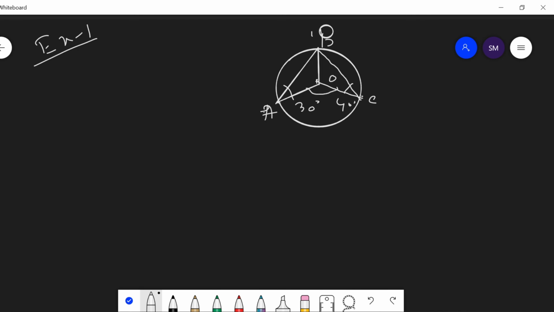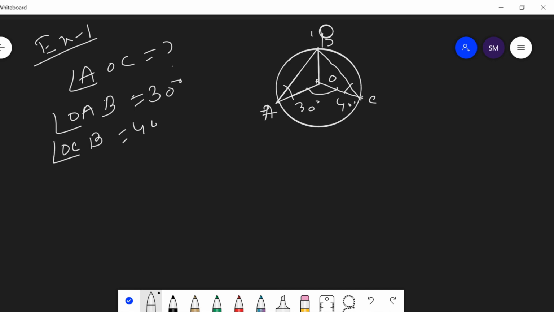Here we have to find out the measure of angle AOC, and the given angle OAB is 30 degrees, and angle OCB is 40 degrees.